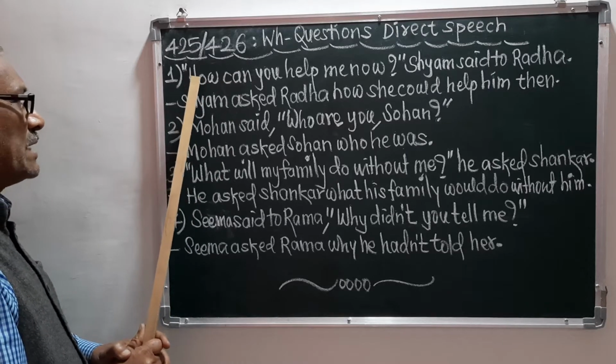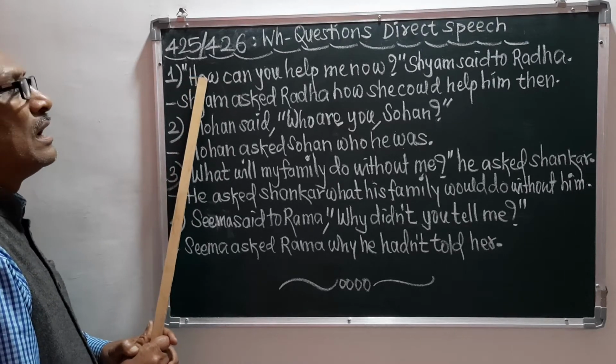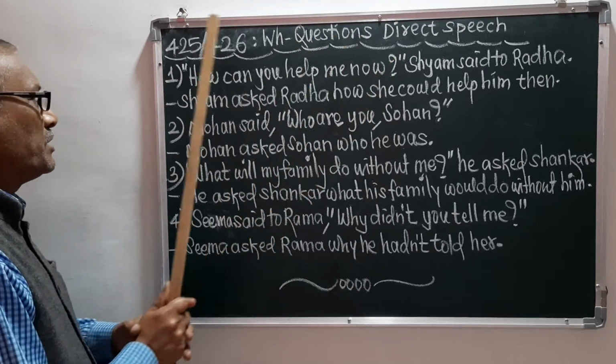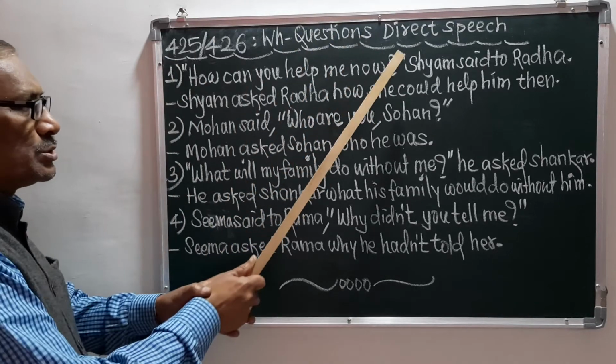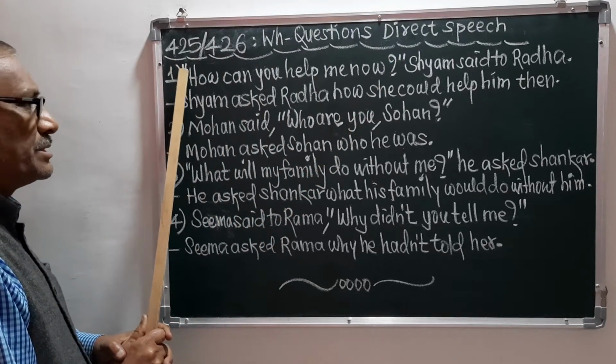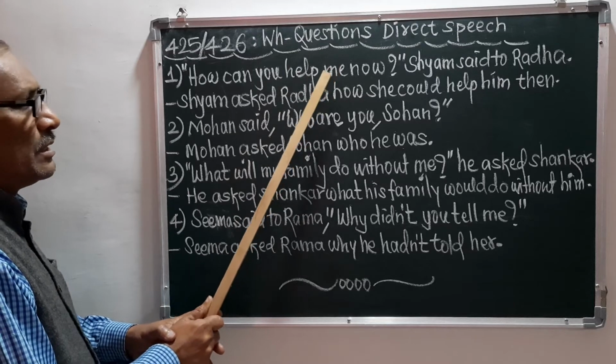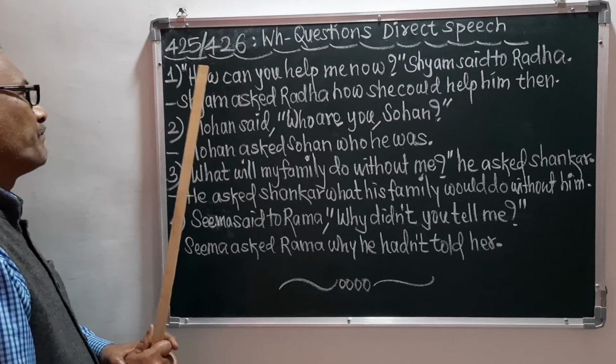This sentence has been started with how, and there is the question mark, and the inverted commas are closed here and started here. So, this is the WH question sentence.